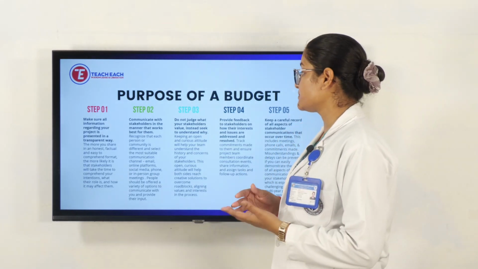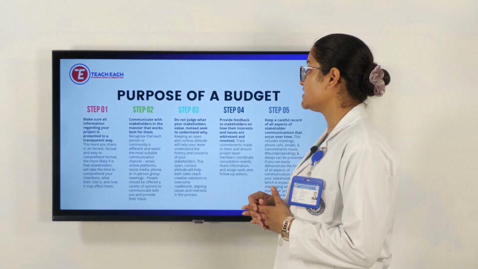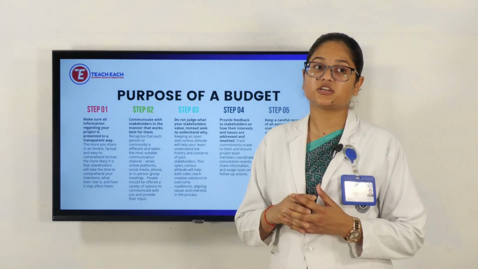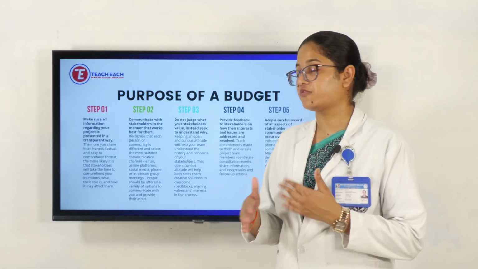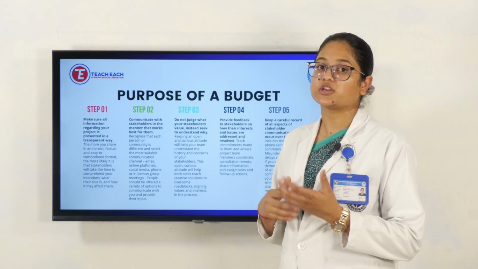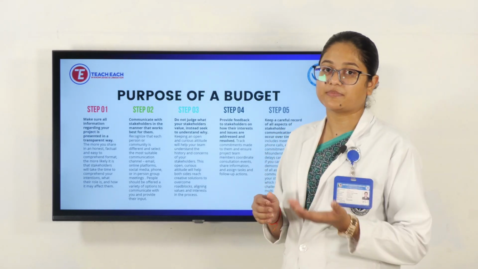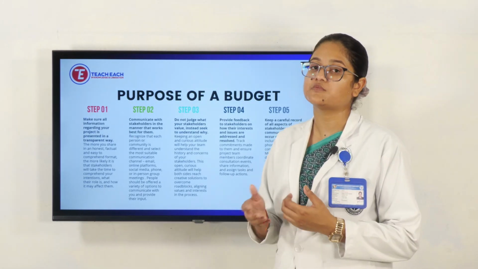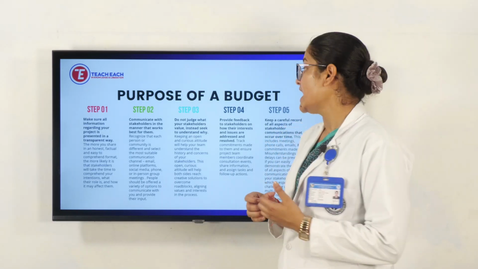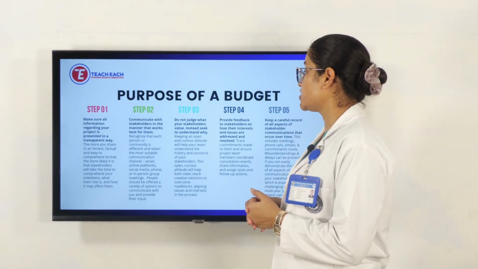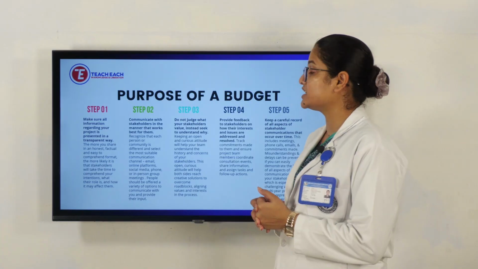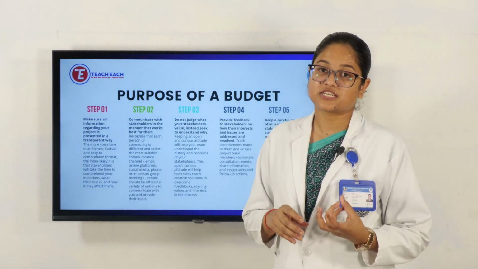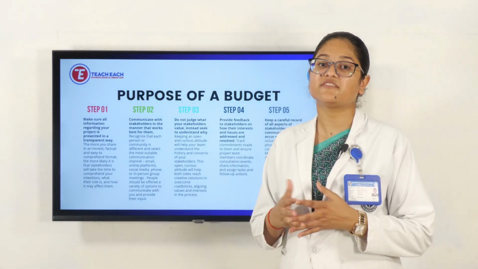And the next step is to communicate with the stakeholders in the manner that works best for them. Stakeholders, those who are working for us, should also be communicated with properly according to our budget plan, at what time, what money or anything we need. Then the next step is do not judge what your stakeholder values, instead seek to understand why. Whatever the stakeholders, higher authorities, tell us, we need to listen to them.